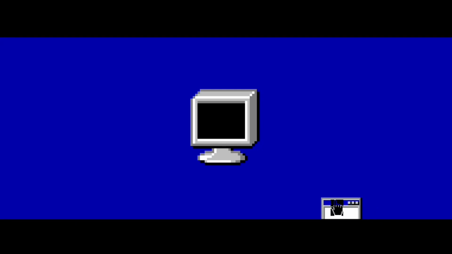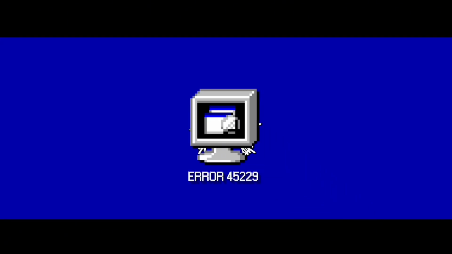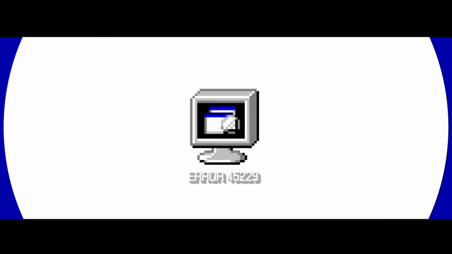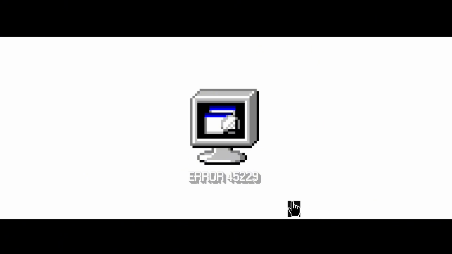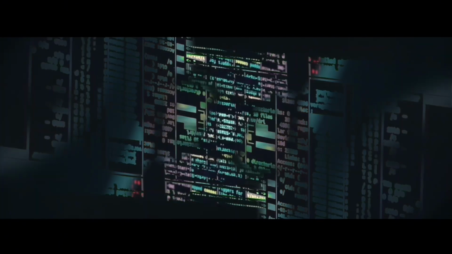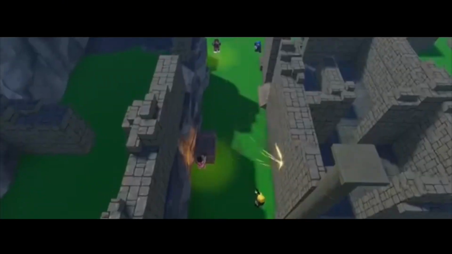As per usual, once the account was created, various rumors began to spread, culminating in a legend that Error 45229 was a malicious hacker that would message unsuspecting users, asking them to join a game. Once the user entered said game, their computer would crash, and once they attempted to log back in, they'd simply get the message.